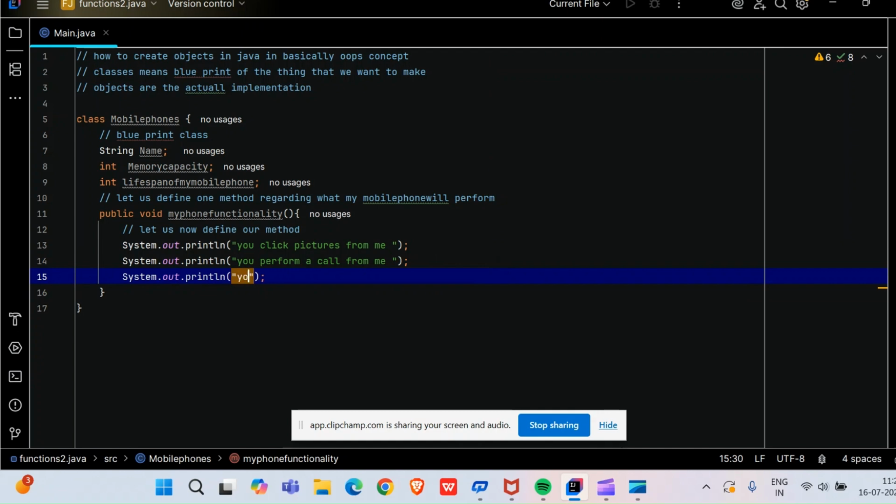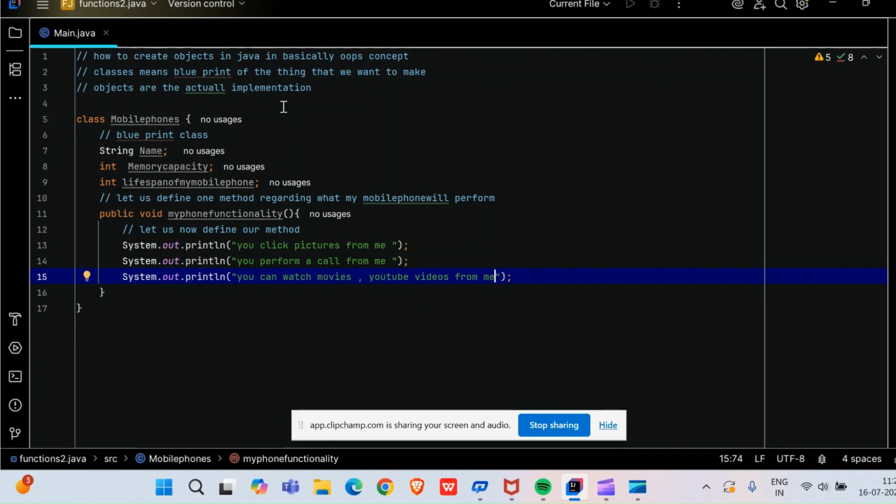You can watch movies, then you can watch YouTube videos. Basically, you can binge watch things on the internet. So you can watch movies and YouTube videos from me. This is what this block of code, this method, will do.